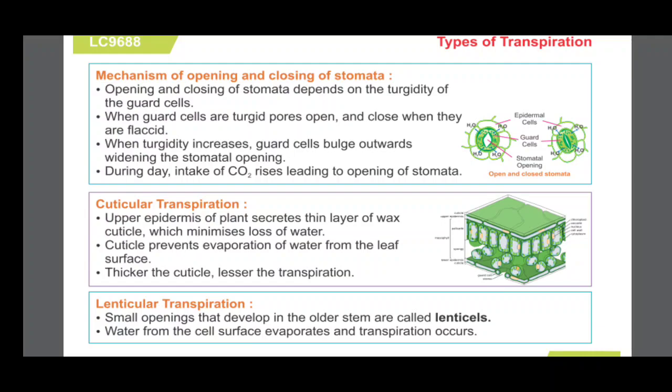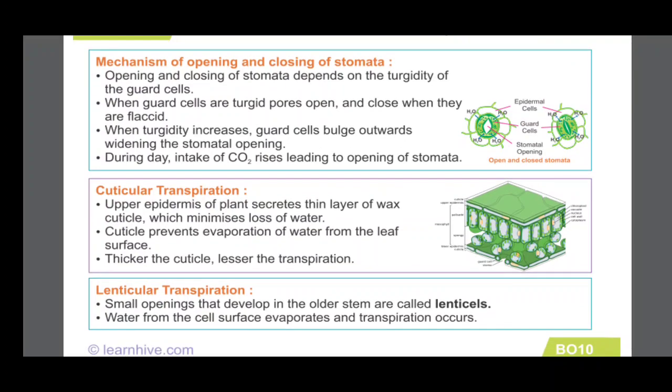The thicker the cuticle, the lesser the transpiration. Some of the leaves have a thin cuticle layer, and the loss of water through this cuticle layer is called cuticular transpiration.